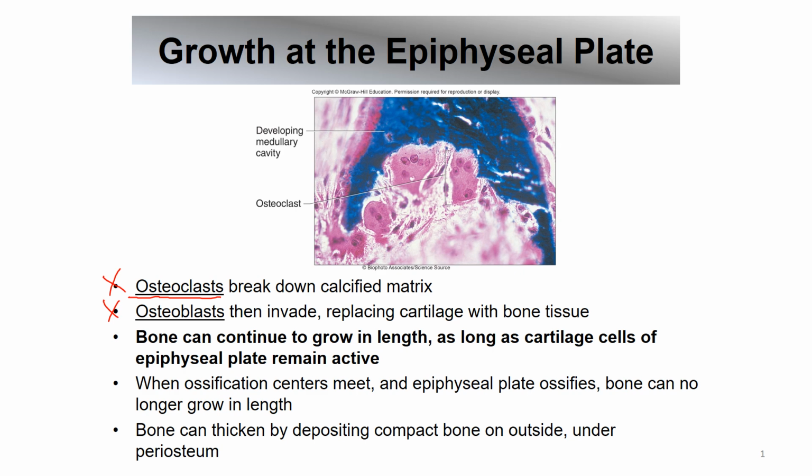Osteoblasts, instead, these were the builders. And so they build the bone, and then once they build the bone and become surrounded by bone, they're called osteocytes. Bones continue to grow in length as long as cartilage cells are remaining active there. So when the cartilage has turned to bone, then the bone can no longer grow in length.